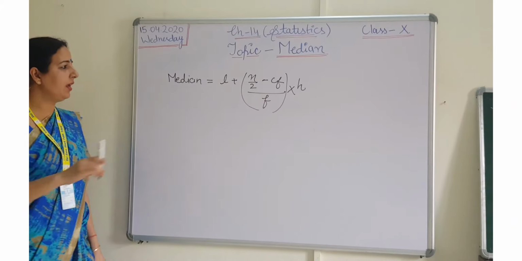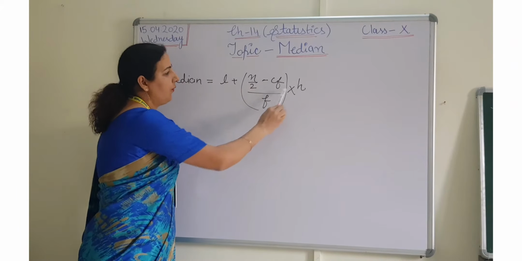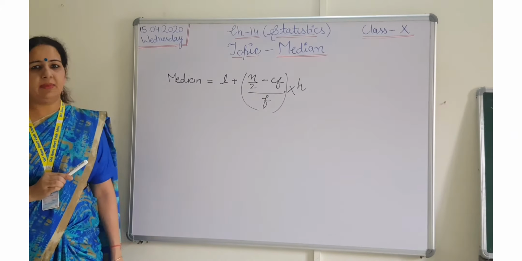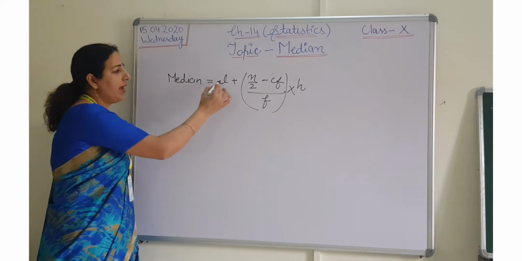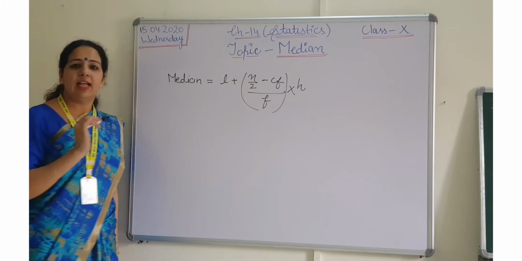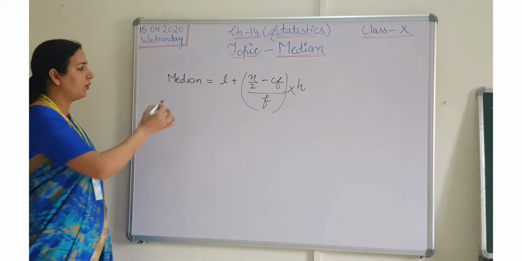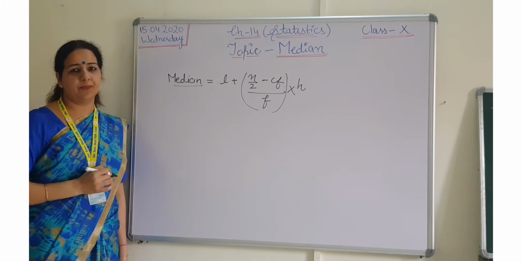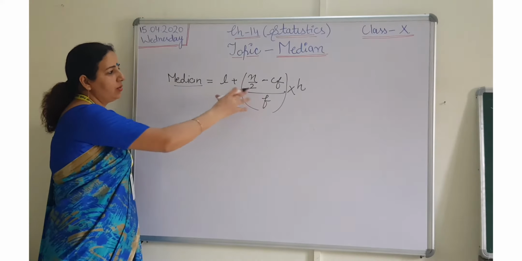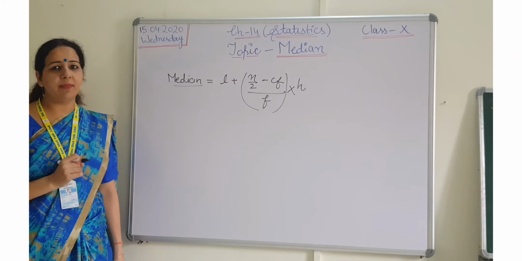Here we have 5 variables, which means we have to put the values of these 5 variables. Then everyone can easily calculate the value of median. So how will we calculate these values? This is our main work.